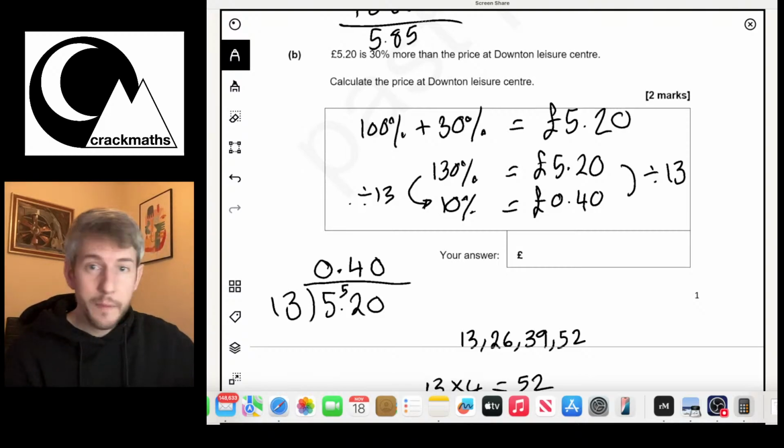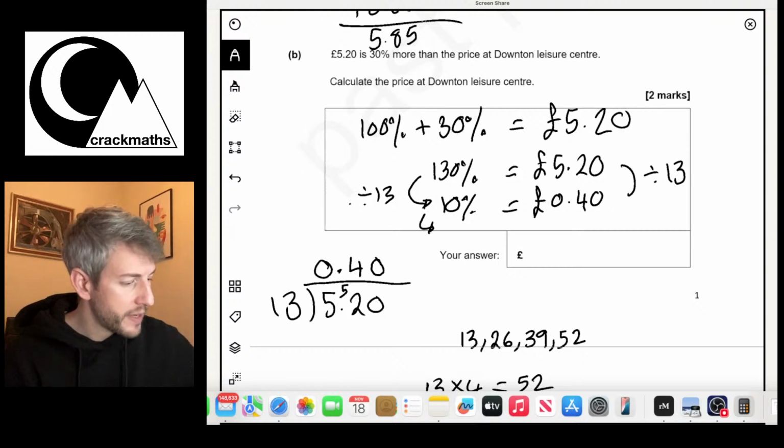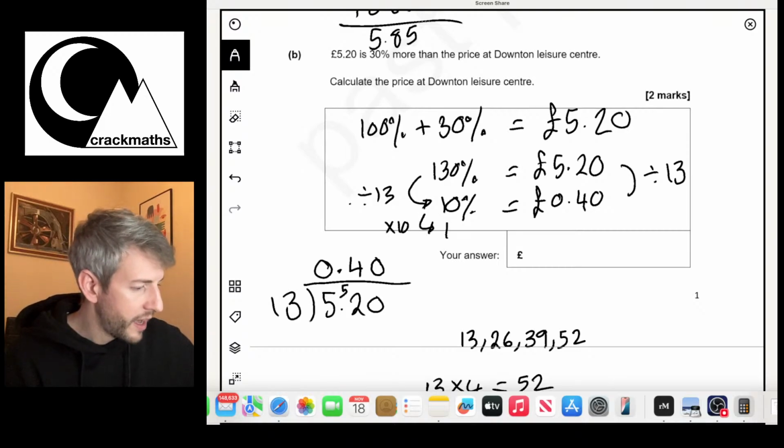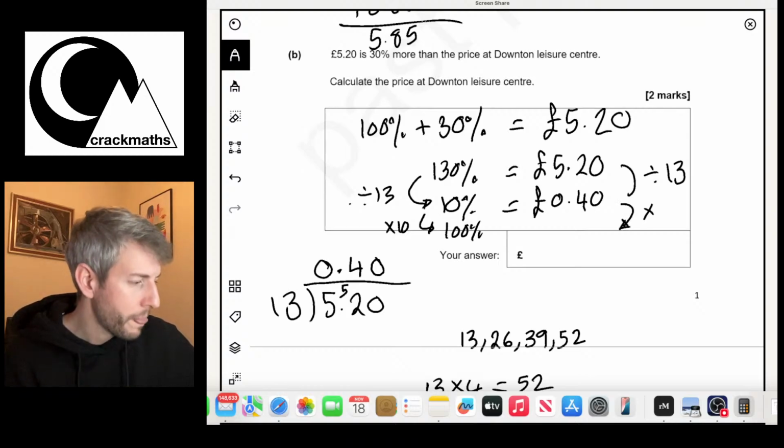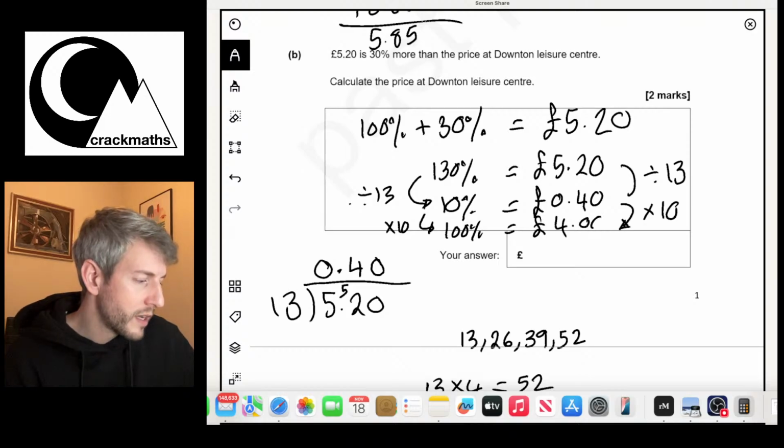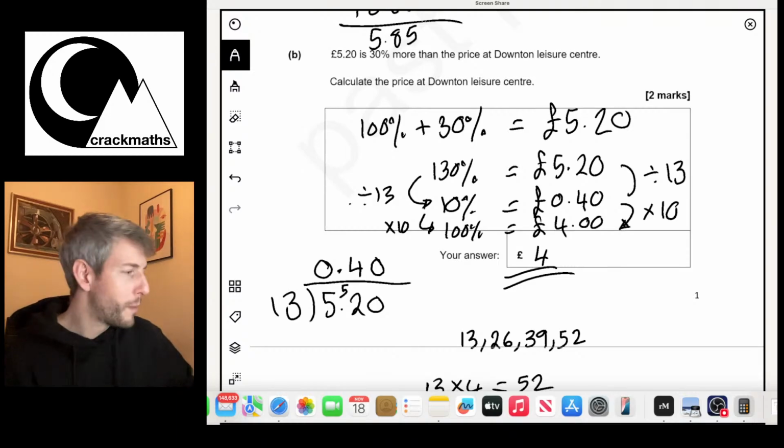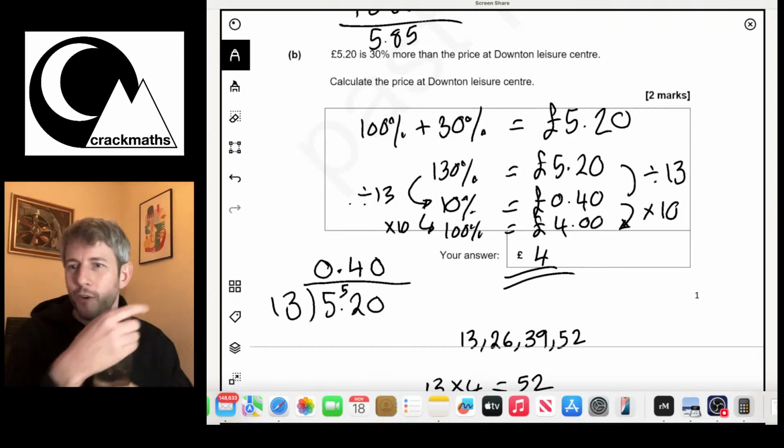Now, 10% times 10 gives us 100%. So if I times that by 10, I get 100%. So if I times this by 10 as well, I get 100% too. So 40 pence times 10 is going to be £4. So the price at Downtown Leisure is going to be £4. Okay, right.